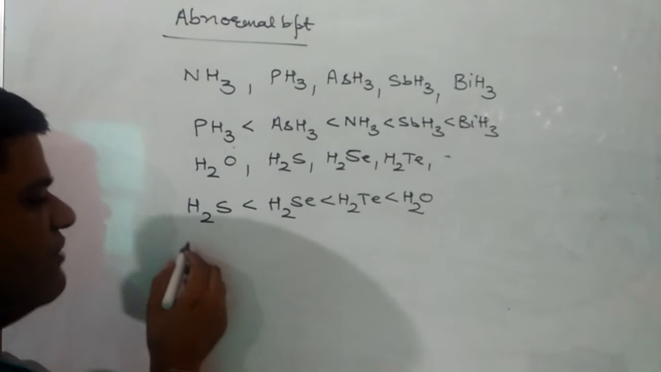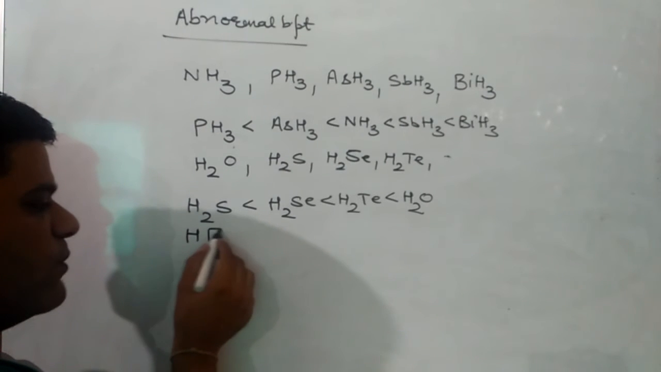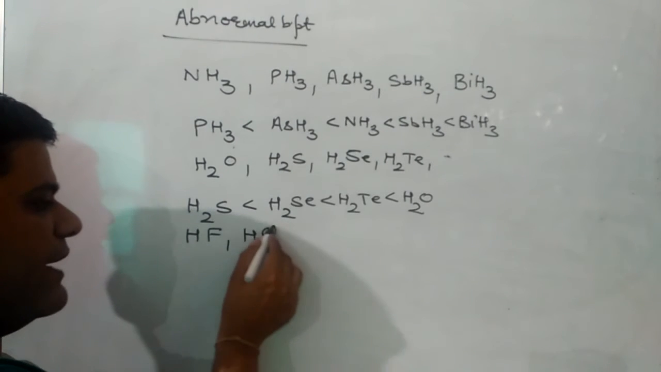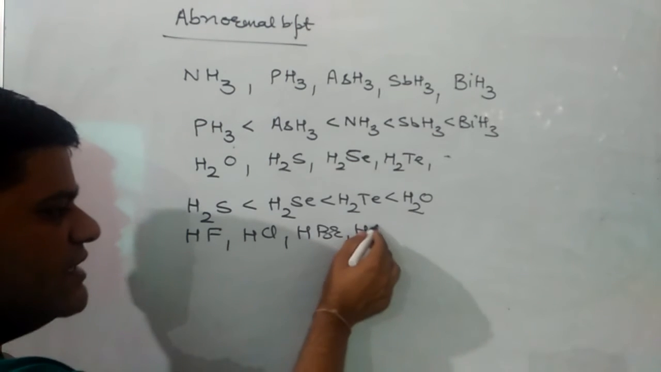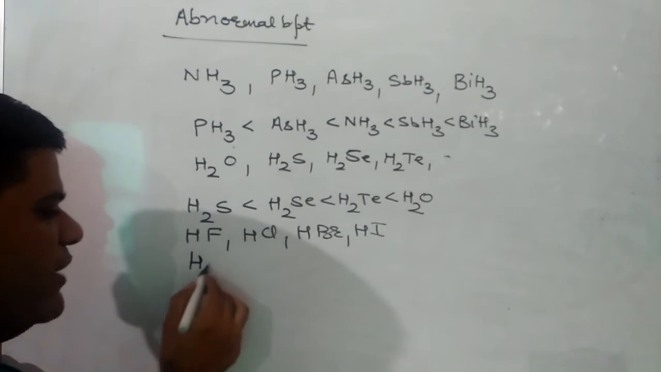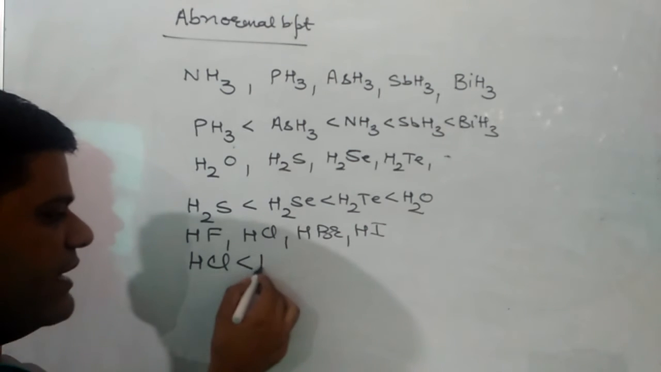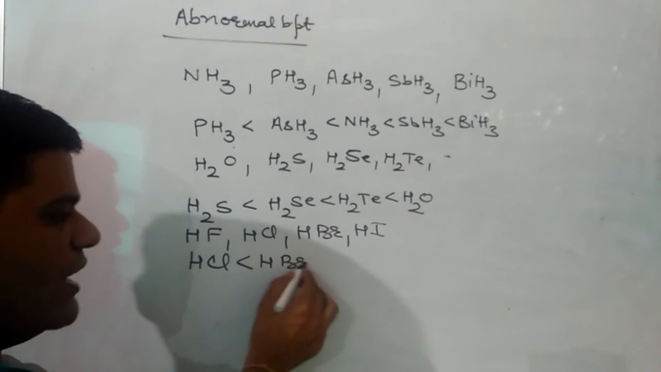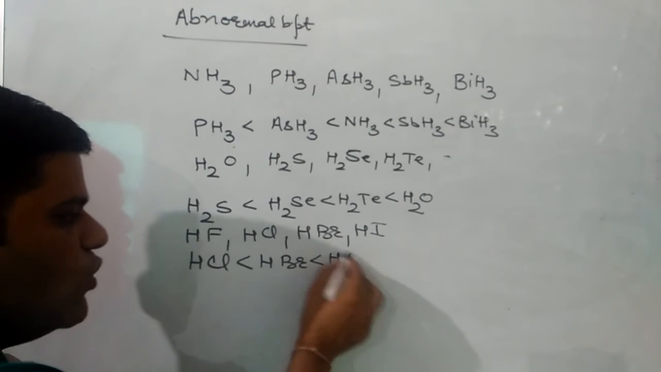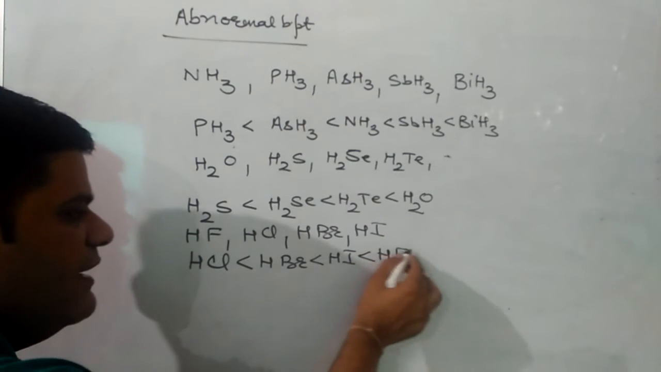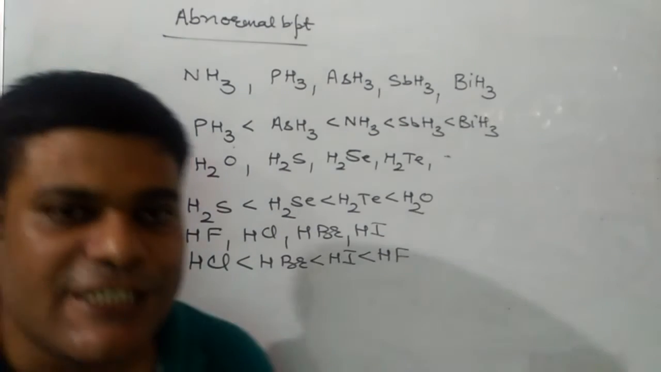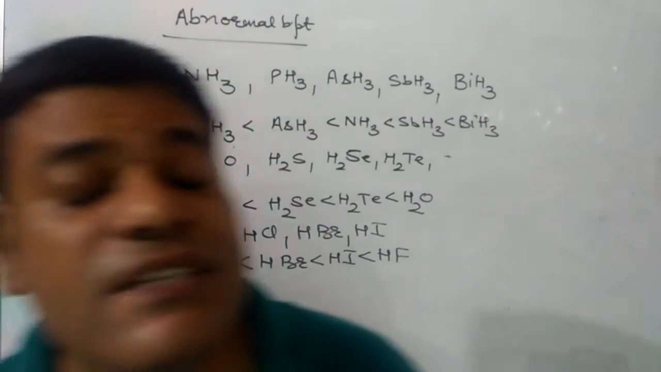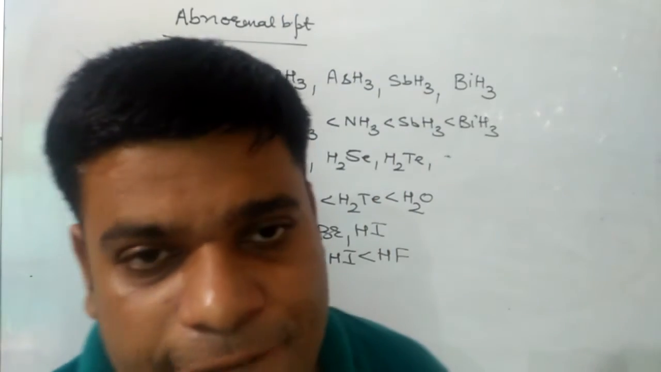Similarly, next will be among the hydrides of group 17. The boiling point increases down the group due to increase of van der Waals forces, but HF has highest boiling point. Why? The reason here is also same, due to hydrogen bonding in HF. So overall boiling point order will be HCl least, then HBr, then HI, and HF has highest. All these exceptions are due to hydrogen bonding.